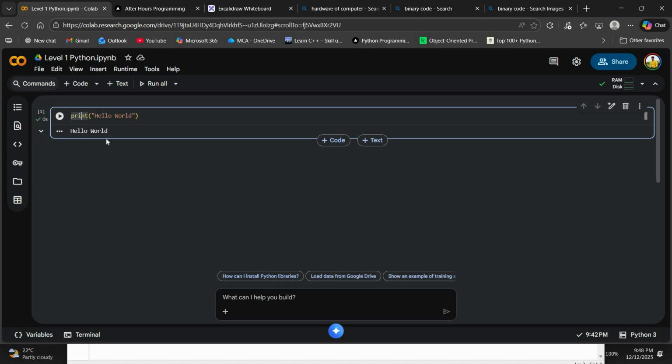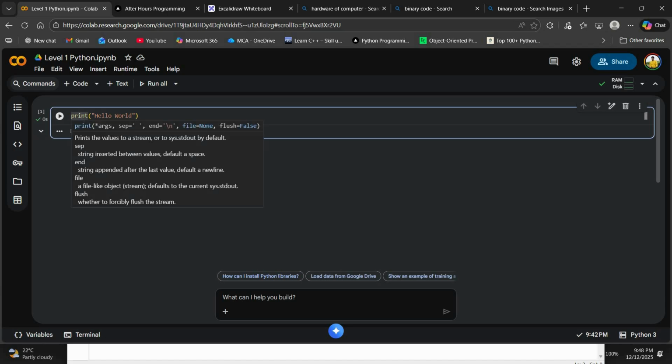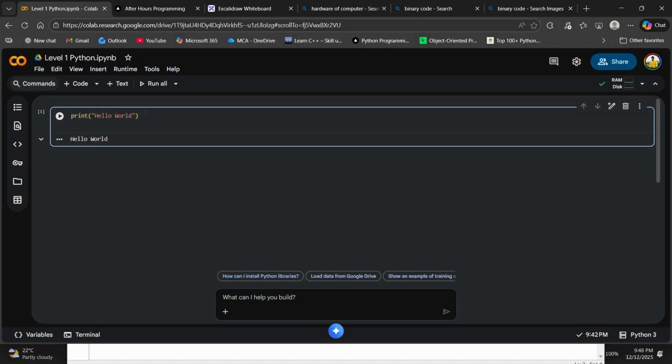Predefined function means, let us assume, this print function name is already given by Python. If my laptop was HP and I write HP, print HP hello, it won't work.